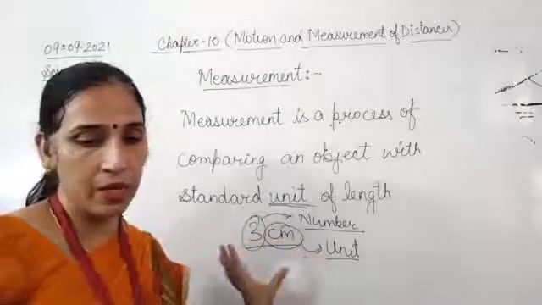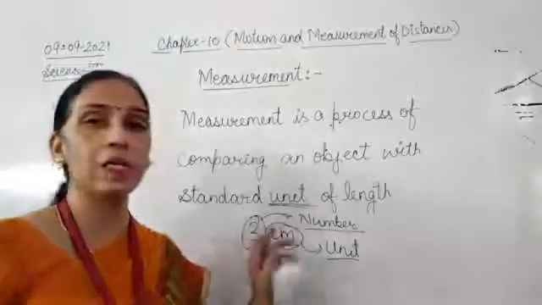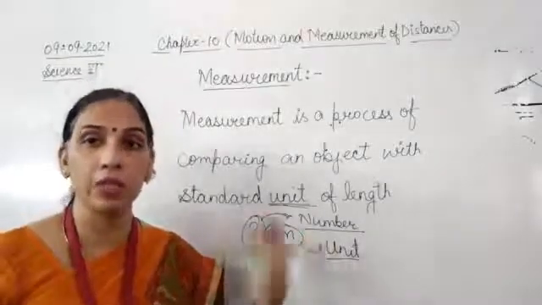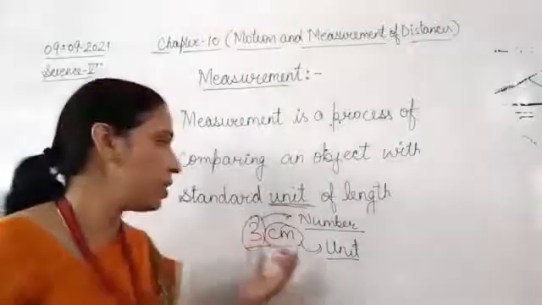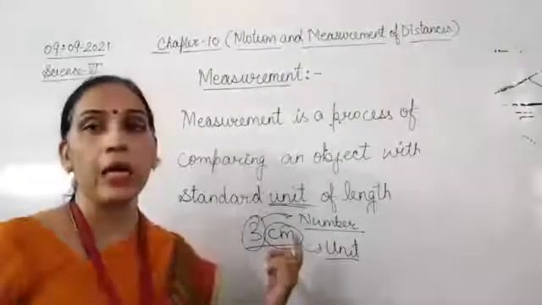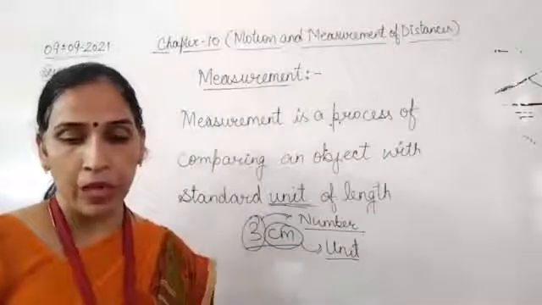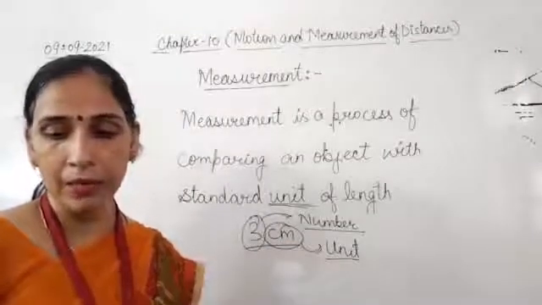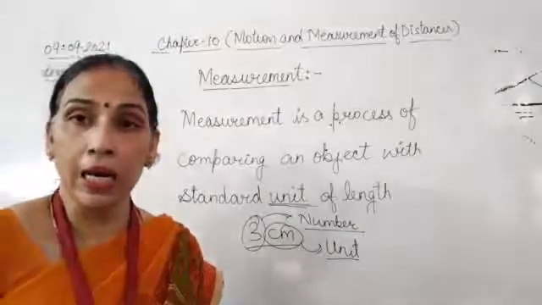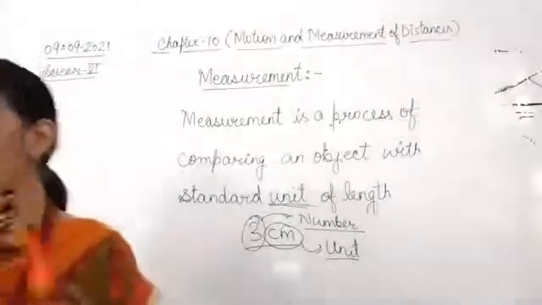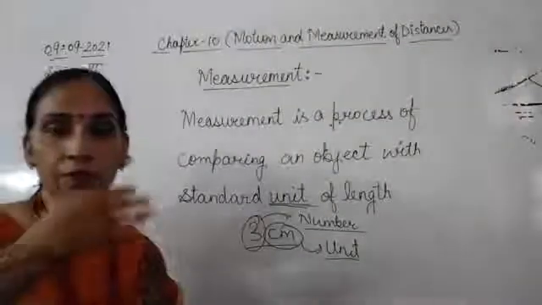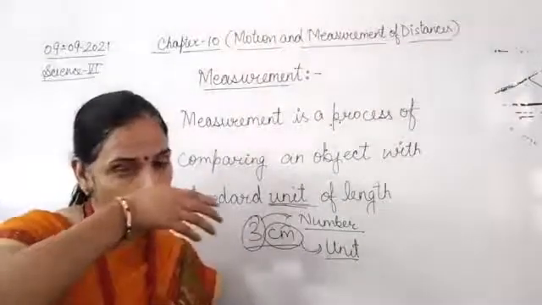The first part is a number, that is 1, 2, 3, 4, 5 counting numbers, whether in decimal or fraction, whatever. The other one is the unit. A measurement is not complete unless both the number and the unit are mentioned. Both of these are necessary to mention.